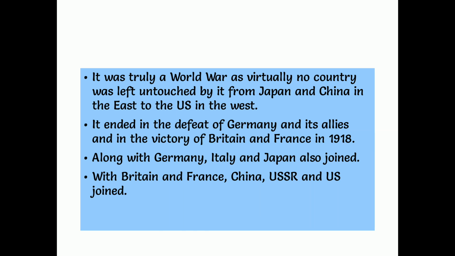In the Second World War, Italy and Japan joined the side of Germany. With Britain and France, China, USSR and US joined. See, slowly all the other countries are coming and joining the world wars. It is not a war between two countries or a few countries. Maximum all the powers in the world have joined the war, and so it is called a world war.